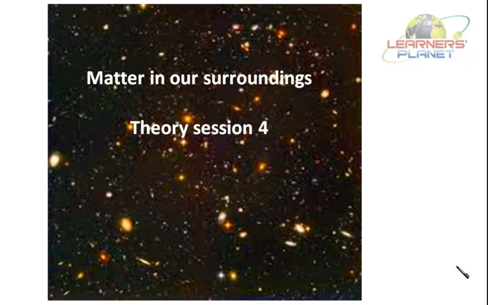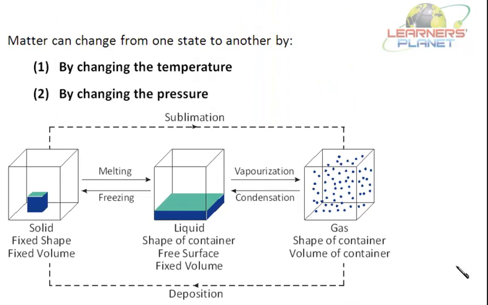Now let's start our session here, students. Matter can change from one state to another by changing the temperature, and secondly by changing the pressure. Now see, this is a change. This is a solid, it has a fixed shape and fixed volume.